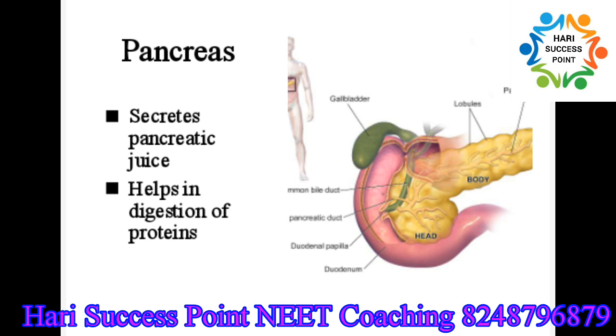It mainly helps in the digestion of proteins. The endocrine part of the pancreas secretes hormones such as insulin and glucagon, which maintain a constant blood glucose level in the body. So, the secretions of these three glands help to enhance the process of digestion.